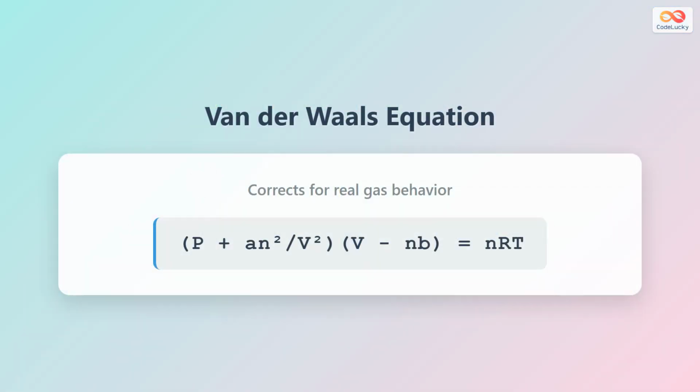To account for real gas behavior, Dutch scientist Johannes Diederik van der Waals developed a modified equation. The van der Waals equation includes correction terms to fix the problems with the ideal gas law. The equation reads: open parenthesis P plus a n squared divided by V squared close parenthesis times open parenthesis V minus nb close parenthesis equals nRT. This equation adds two correction factors that account for intermolecular forces and molecular volume.